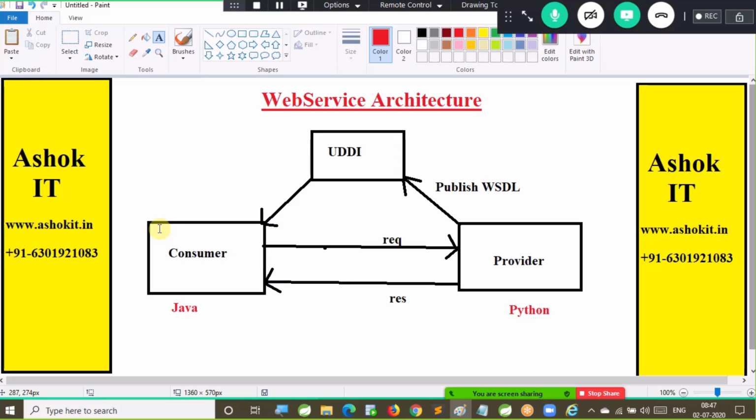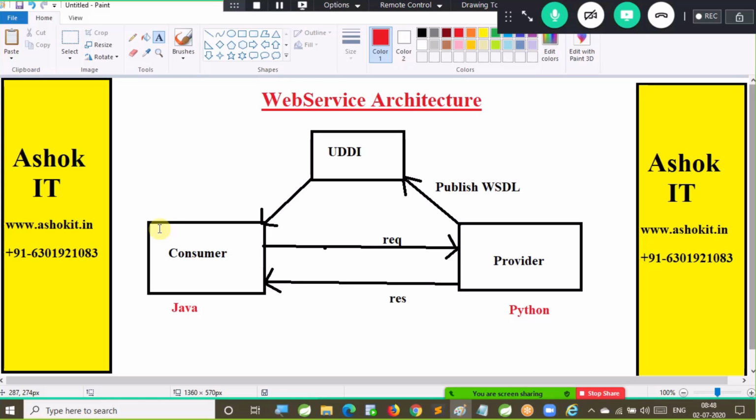Then interoperability fails. So here the consumer and provider will not talk in the form of objects. They have to talk in a common language. So if the consumer is sending some data, the provider should understand. If the provider is sending some data, the consumer should understand. So that's where XML comes into the picture. The consumer will send the request with XML data, the provider will read that XML data. The provider will send the response in XML format, the consumer will read the response in XML format,